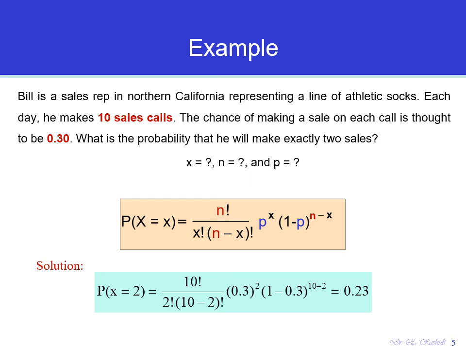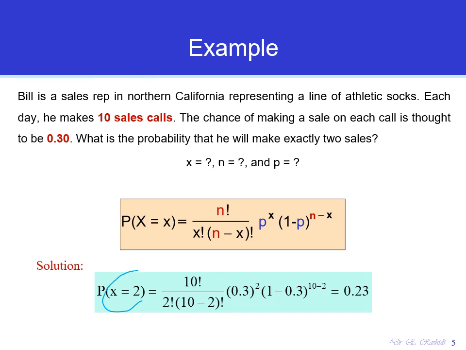Probability of x equal 2, that's 10 factorial divided by 2 factorial multiplied by 10 minus 2 factorial. The probability of success, or a sale, is 30%, to the power x, x is the number that we want, which is 2, right? Multiply by 1 minus p, 1 minus 30% is 70%, to the power n minus x. N here is 10 and x is 2, so power 10 minus 2. And if we do that, we're going to get 23%. So the probability that Bill would make exactly 2 sales is 23%.